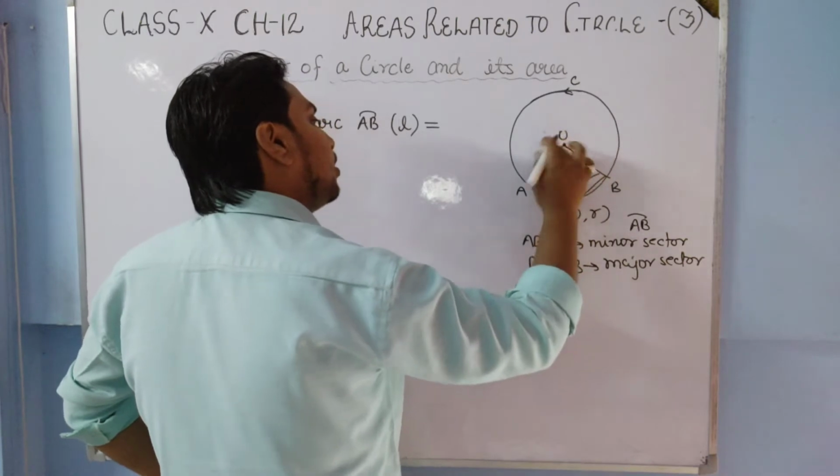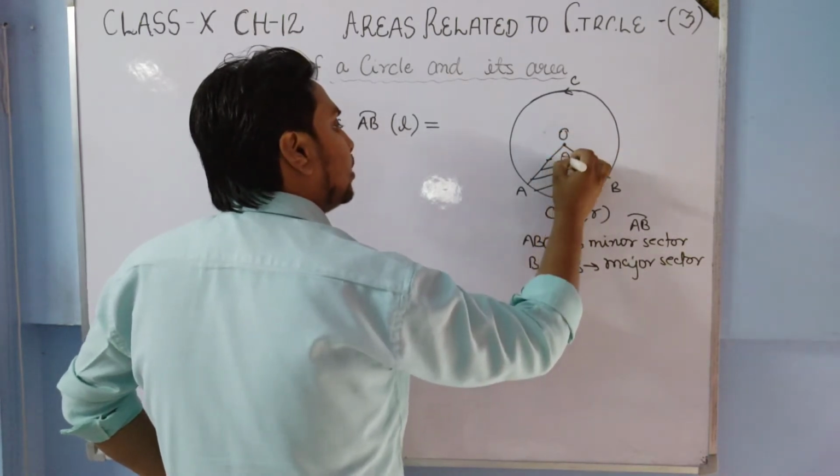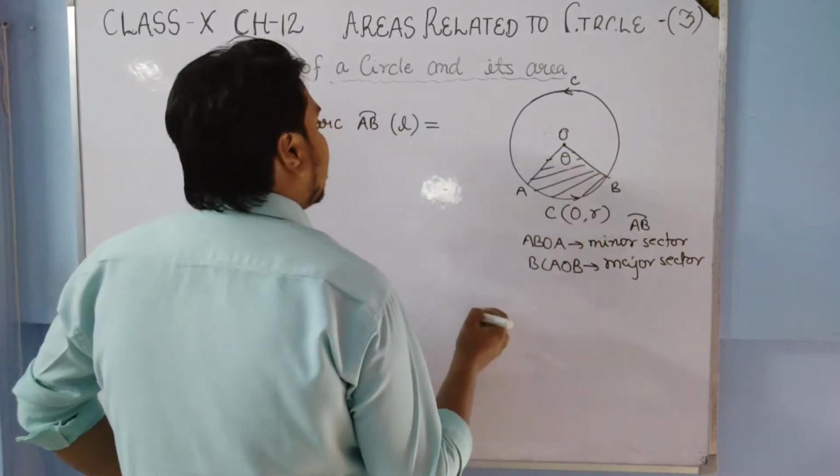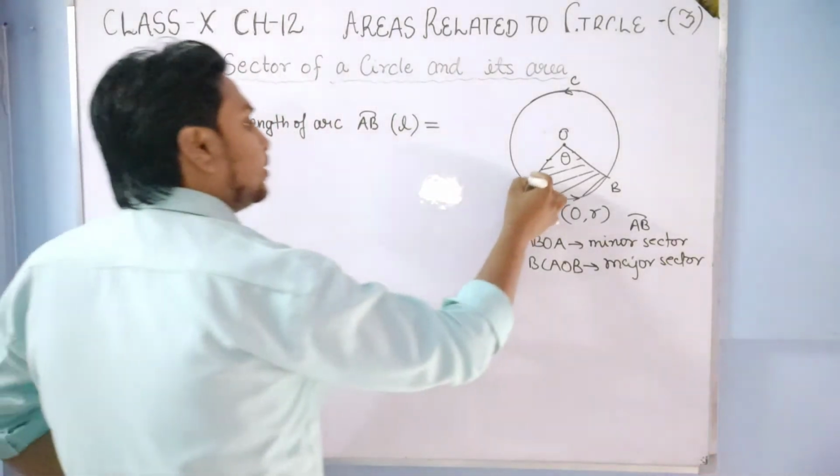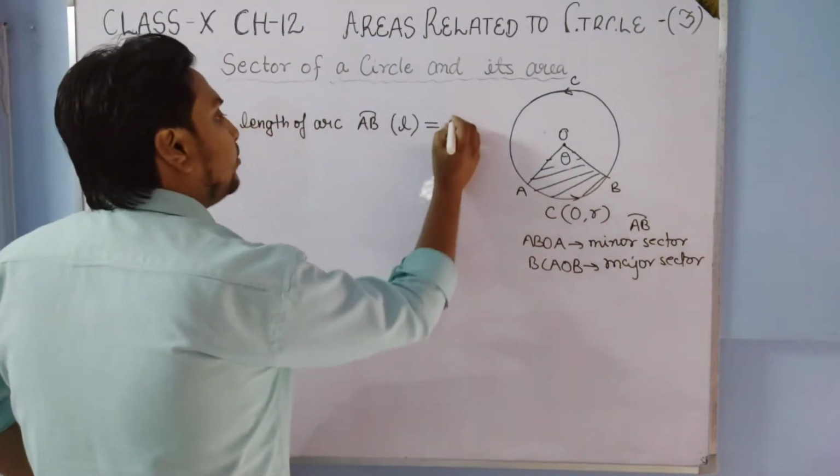And if we talk about only this angle theta, then the length of this arc AB will be what?